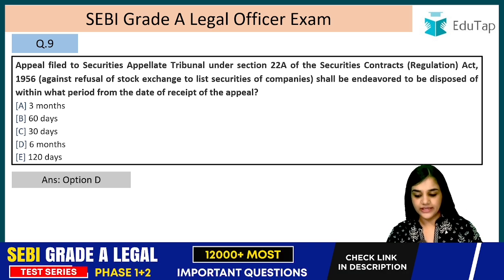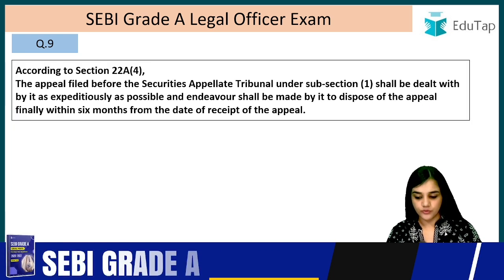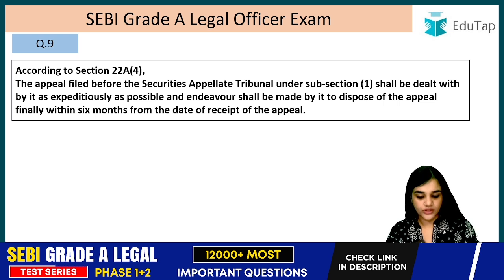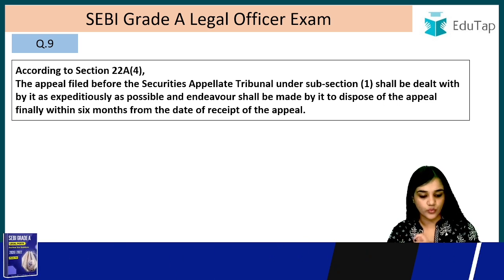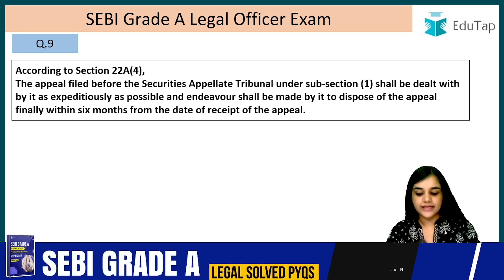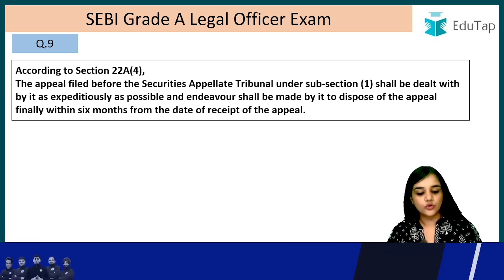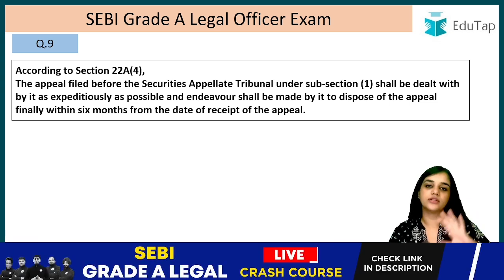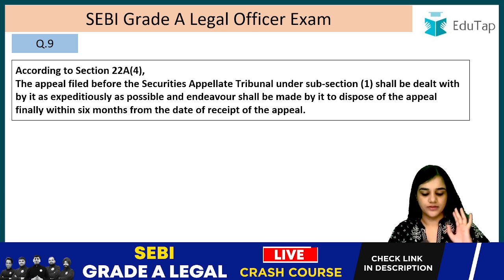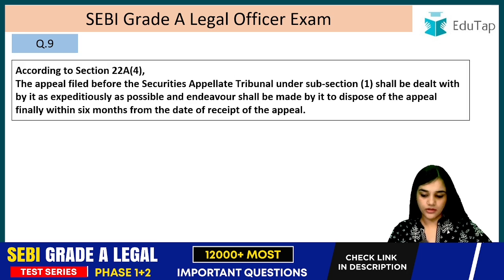Let's read the explanation. It's given in Section 22A clause 4. The appeal filed before the Securities Appellate Tribunal under subsection 1, we have already read subsection 1, shall be dealt with by it as expeditiously as possible, and endeavour shall be made by it to dispose of the appeal finally within 6 months from the date of the receipt of the appeal. Within 6 months, right? Now we can move on to question number 10.